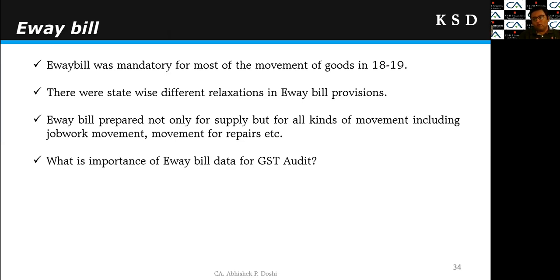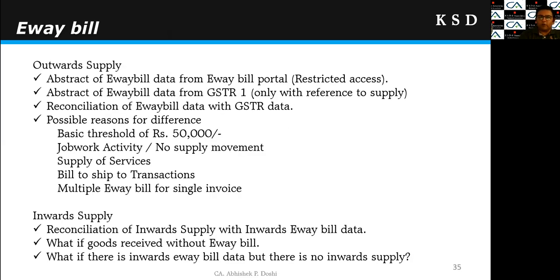And here we will discuss the importance of the e-way bill data for the GST audit, right? To what extent we should compare the e-way bill data, to what extent we should rely on the e-way bill data, to what extent, if there is a difference, we should report, and what steps or consequences would follow if the e-way bill provisions are not followed, right? So we will see what the impact of the e-way bill is under the GST audit. We will see with reference to outward supply and then with reference to inward supplies, right?